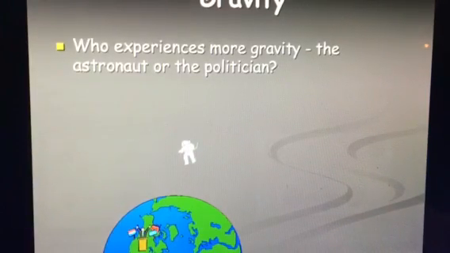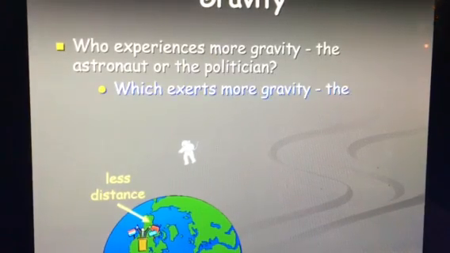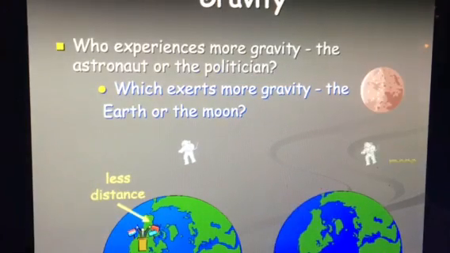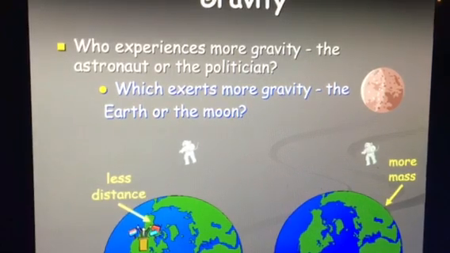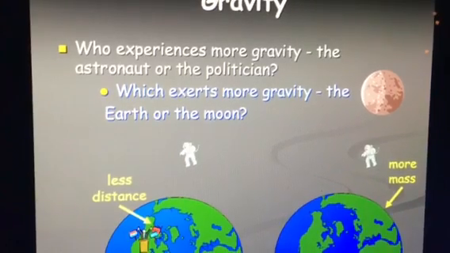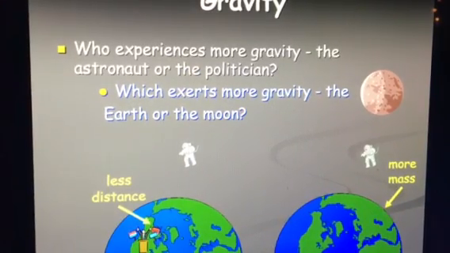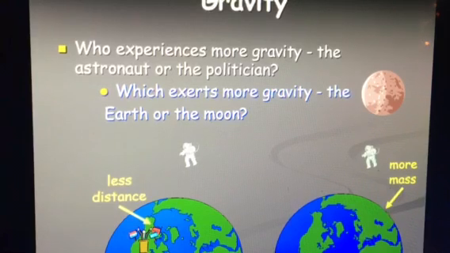And so here's what we know about gravity. Who experiences more gravity, the astronaut or the politician? Obviously there's more distance, which means the astronaut experiences less gravitational pull than the politician, because he's floating above the Earth where the politician is actually on the Earth. And so you can see the moon out there. Gravity is going to affect the astronaut more than the moon because of the distance between them.